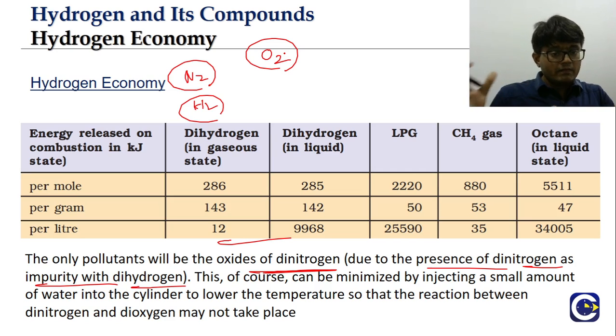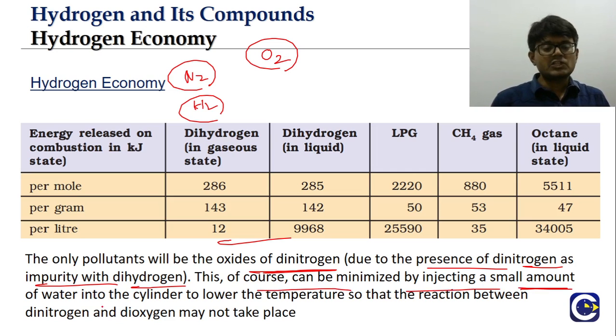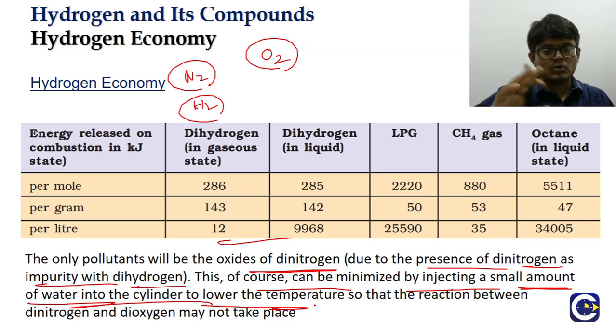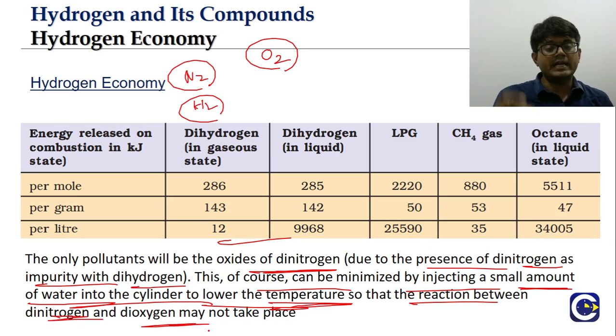But we have a chance of getting the oxides of nitrogen, and definitely they will be harmful to us because they cause acid rain. Can we minimize that? See, this can be minimized by injecting a small amount of water into the cylinder. In the combustion cylinder, if we inject a small amount of water, the temperature will be lowered. When the temperature is lowered, the reaction between nitrogen and oxygen cannot happen.